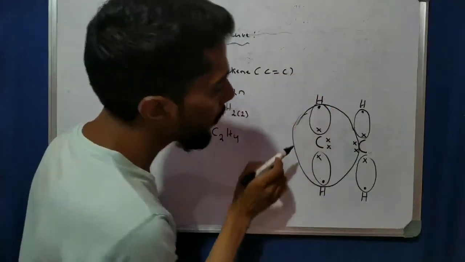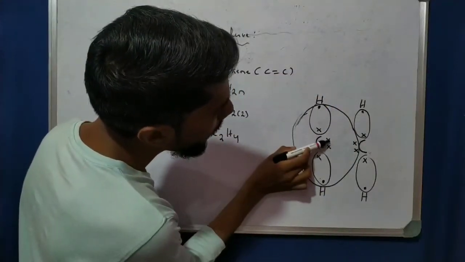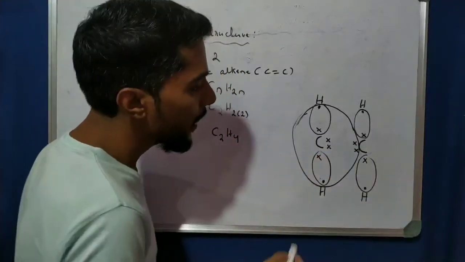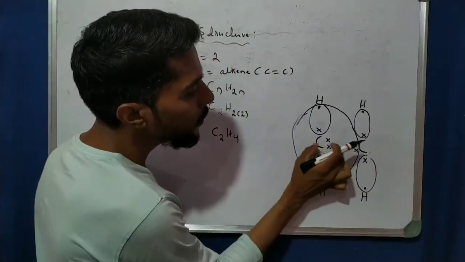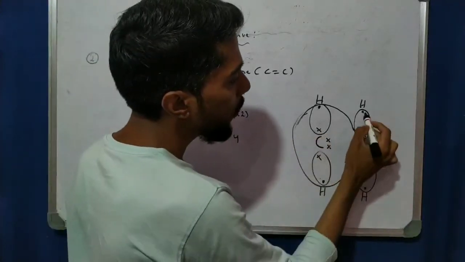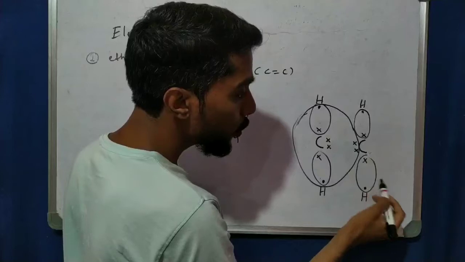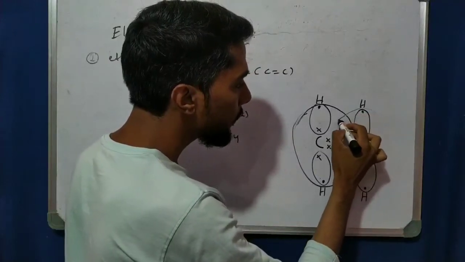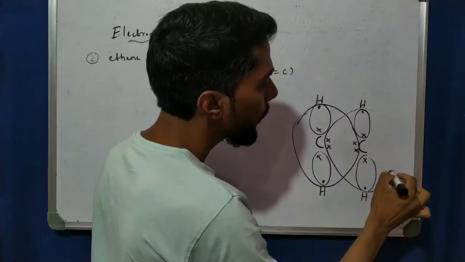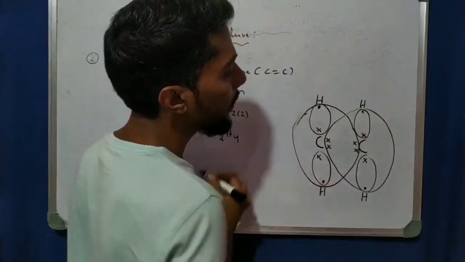See, now counted 1, 2, 3, 4, 5, 6, 7, 8. Right? Now let us see. Means what? These 2 electrons are shared. Now we also have 1, 2, 3, 4, 5, 6, 2 requirements. We can write that.